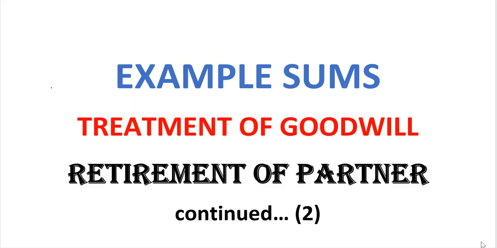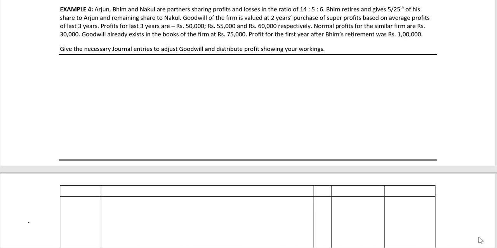This is a second continuation video for example sums on treatment of goodwill at the time of retirement of partner. Let's go to the fourth example sum. Example 4.